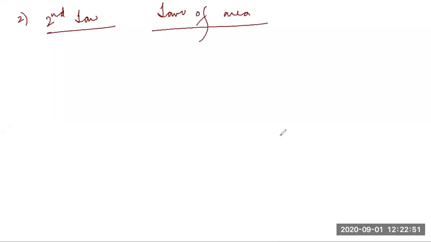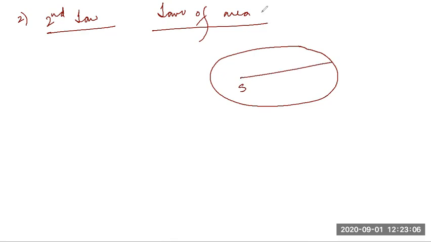What is Kepler's second law, students? Kepler's second law is known as the law of areas. Very simple. What is the law of area? Again we draw an ellipse. Let's say this is the ellipse, and at one of the foci is the Sun. This is a line joining the Sun and a planet. So we have planet P.